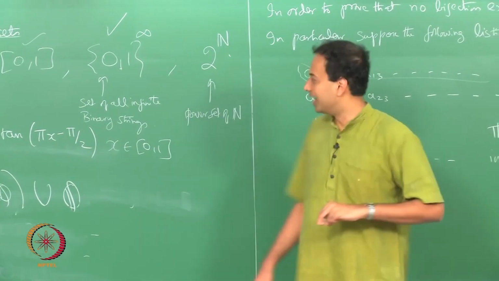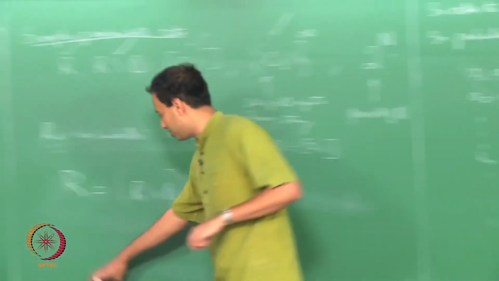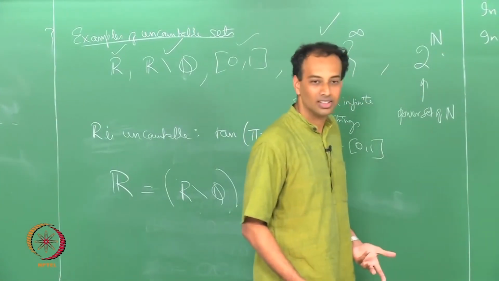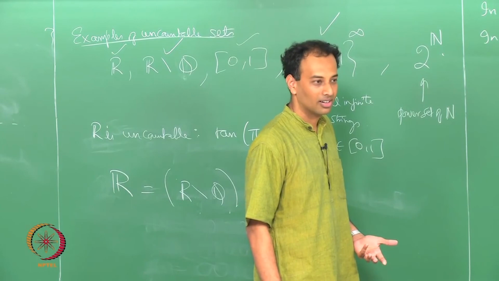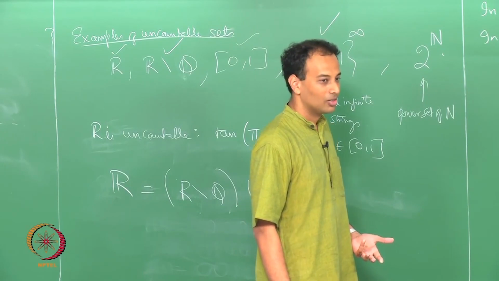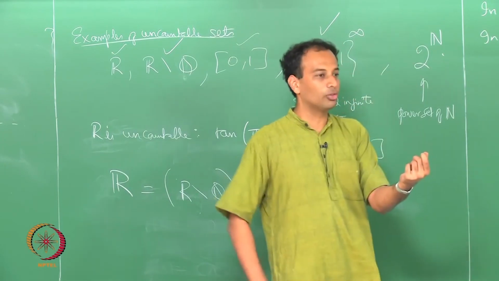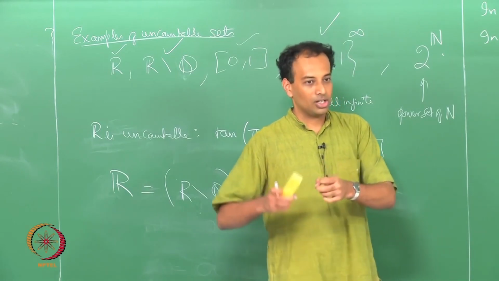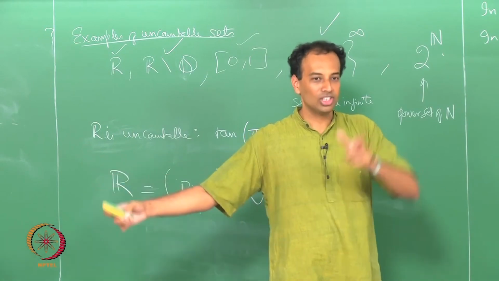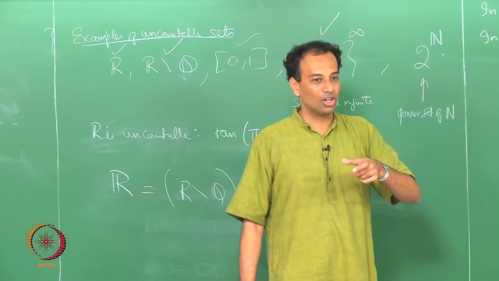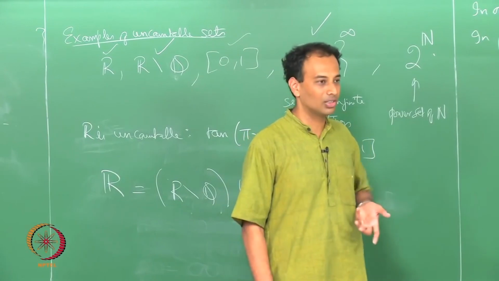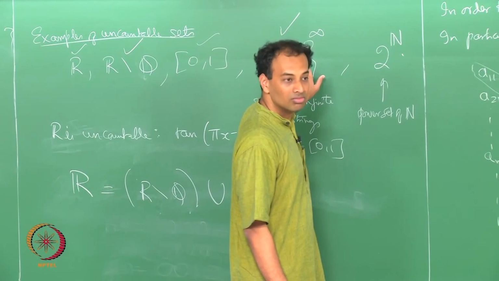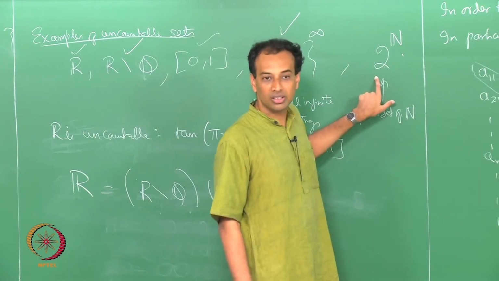So, for example, the elements of 2 power n are themselves sets. I hope this is clear. If you give me an element of 2 power n, it will be a subset of the natural numbers, correct. For that subset, you write down 0 whenever that index is not included and write down 1 whenever that index is included. So, that gives a bijection between this and this. Therefore, this is an uncountable set.